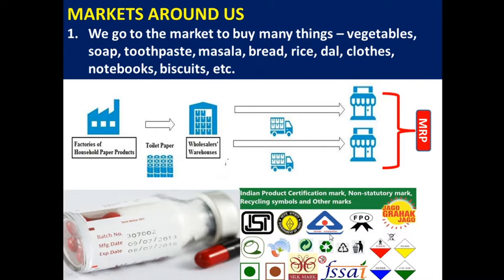In edible goods we have logos such as AGMARK and FSSAI. There is also a vegetarian and non-vegetarian logo. So these are some of the important information that we have to keep in mind while buying goods. From this diagram, we understood how we get goods from the market.